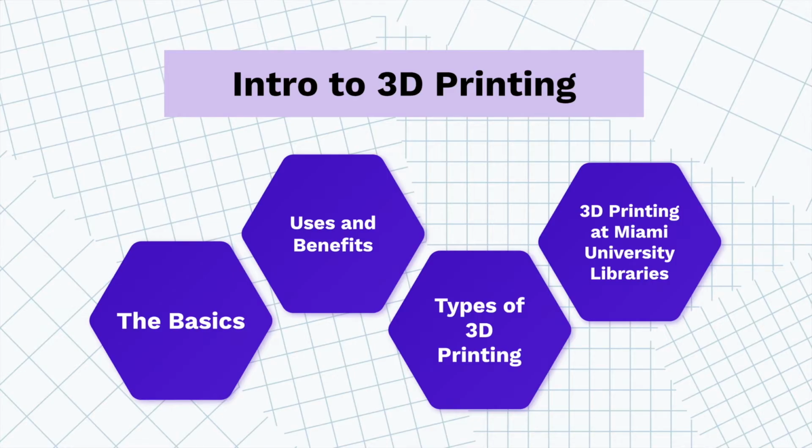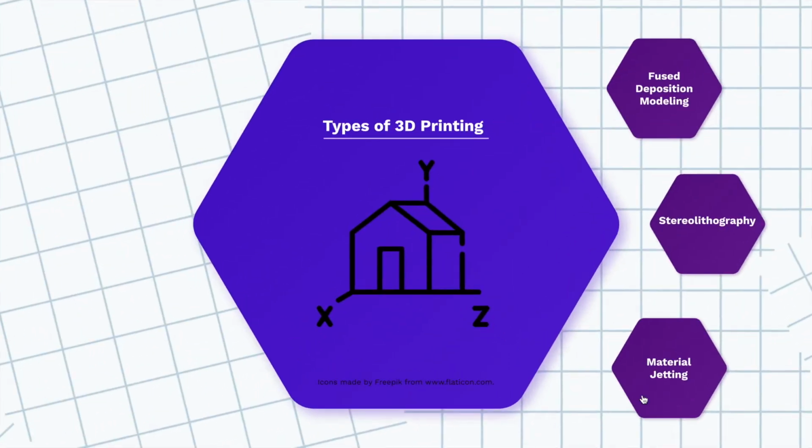In this video, we will explore the types of 3D printing. There are at least 10 different types of processes for 3D printing. In this video, we will describe 3 different types.